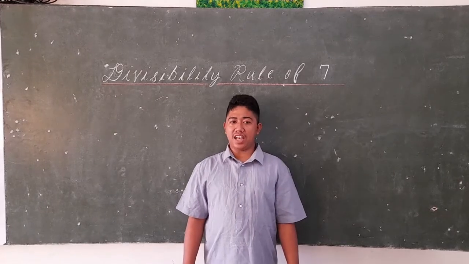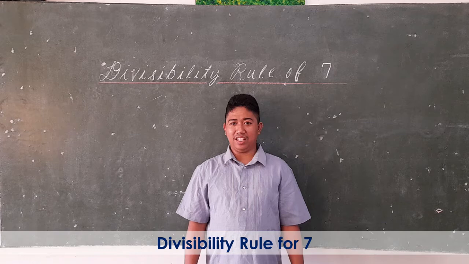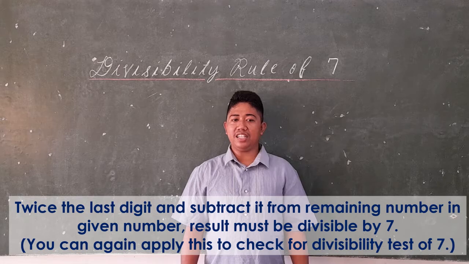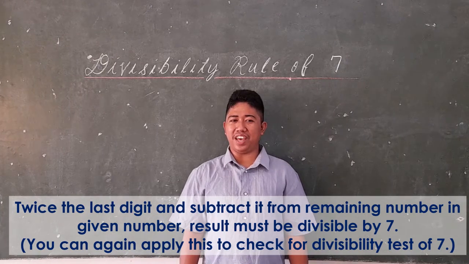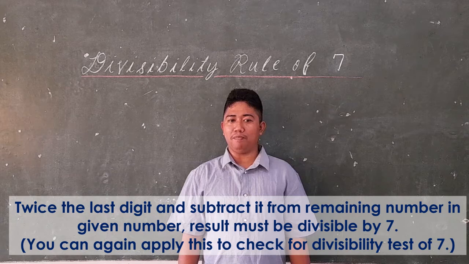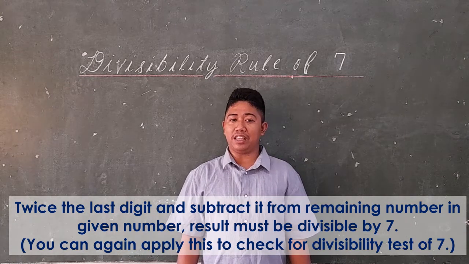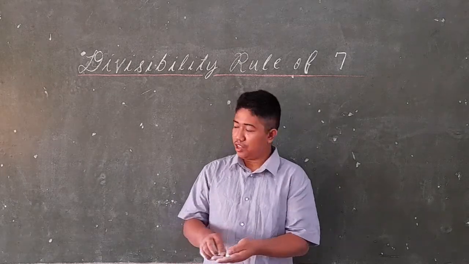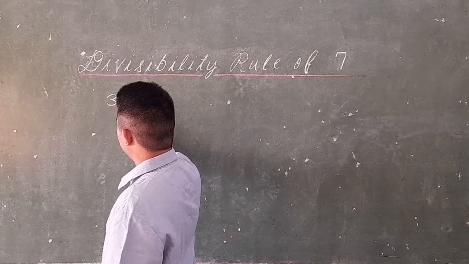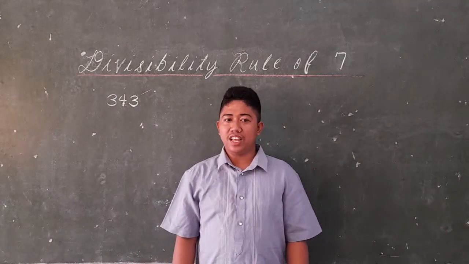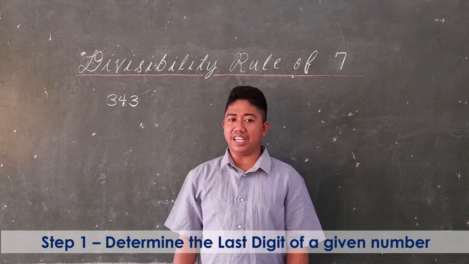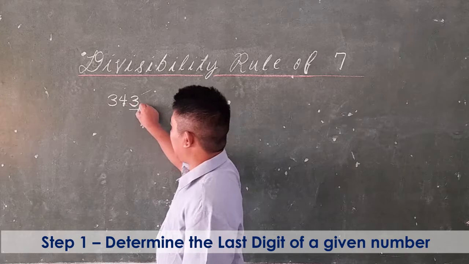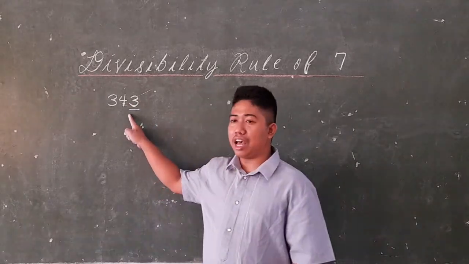Okay, class, let us discuss the divisibility rule for 7. We take twice the last digit and subtract it from the remaining number in the given number. The result must be divisible by 7. You can apply this again to check the divisibility test of 7. For example, we have 343. First, let us determine the last digit. The last digit in the given number is 3.